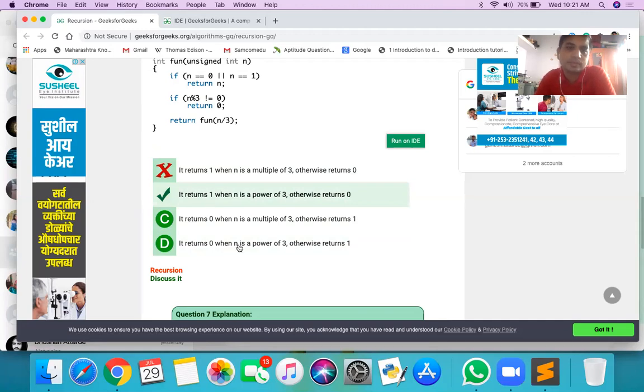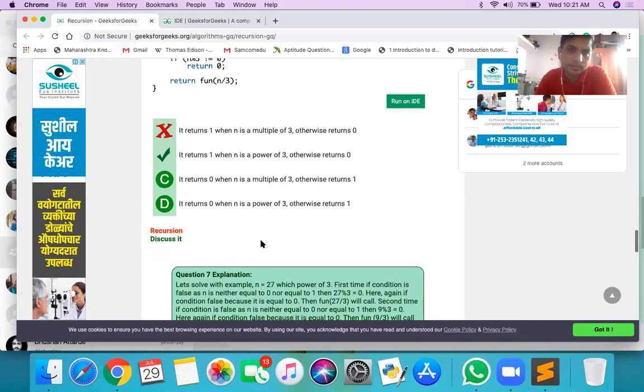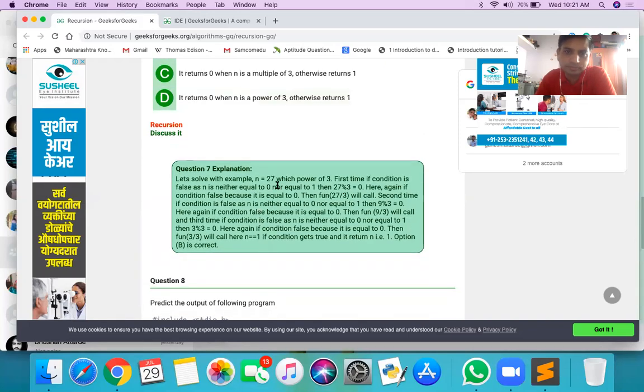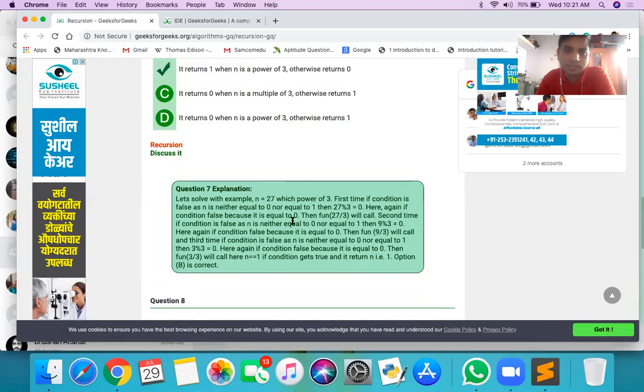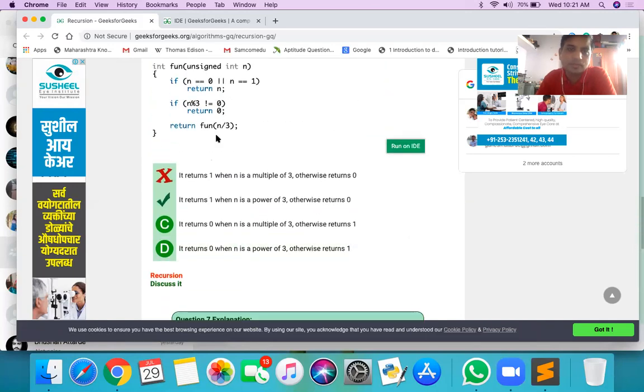Sir, actually, yesterday we solved this problem by taking a random number. We took n as 5 and we solved that, sir. Actually, we are not getting the second one as an answer. And when we check the explanation, they have taken a multiple of 3, like 27 or 63. Power of 3 actually they have taken. We do not know how to figure it out. When the if condition is false, n is neither 0 nor 1, then it always divides by 3. So how will we know we should take a multiple of 3 only?